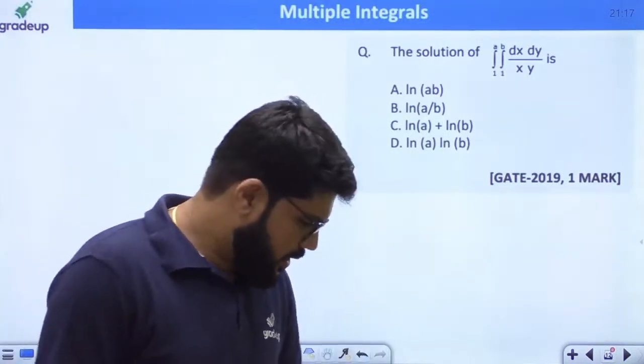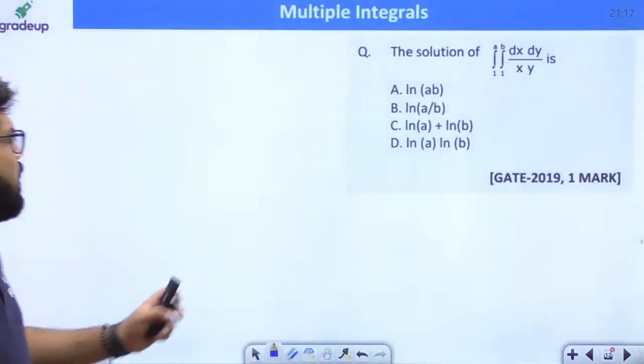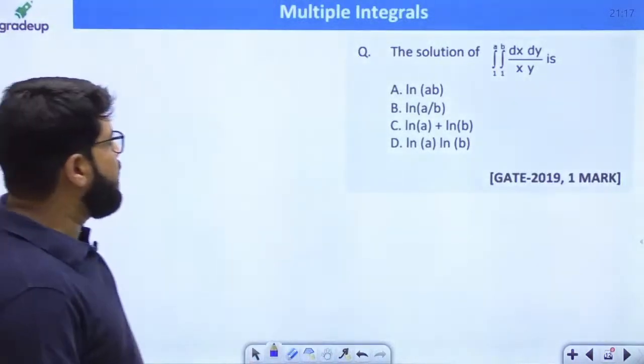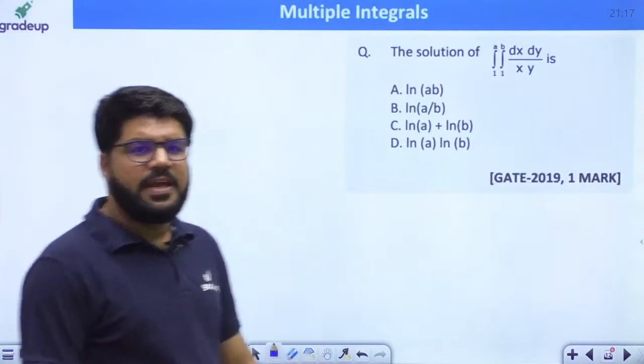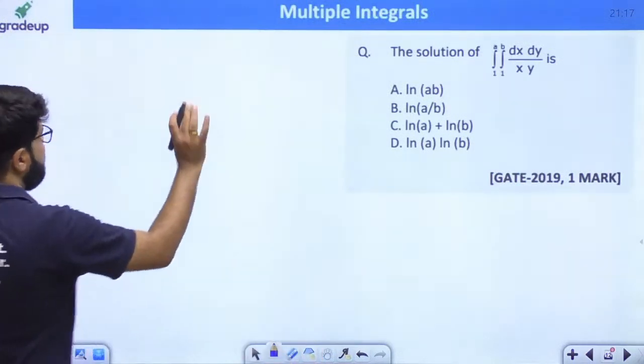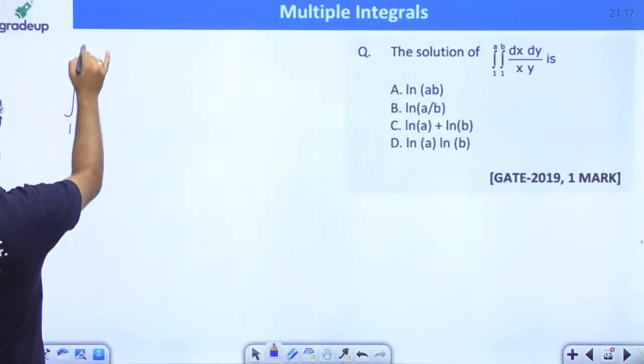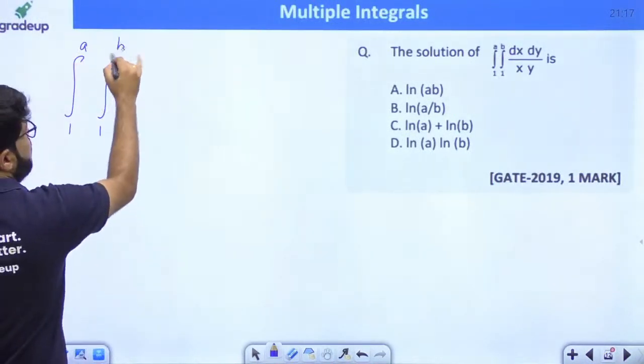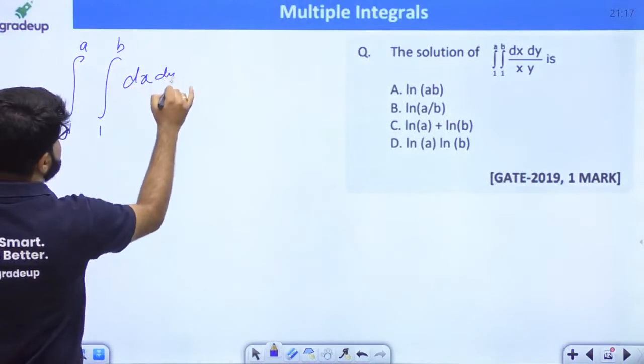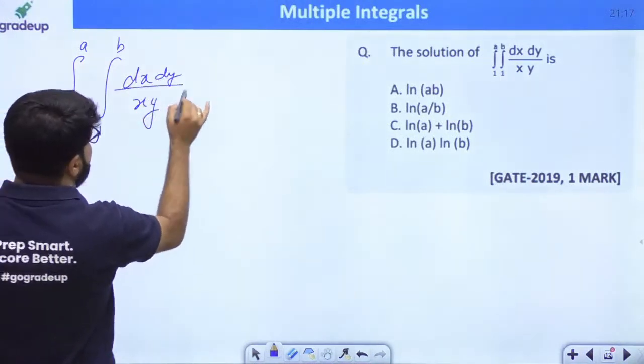Yes, come on guys. So solution of integral 1 to a integral 1 to b dx dy upon xy is what? Now look, here I will add up a simple method. First, if I try to take up integral 1 to a integral 1 to b dx dy divided by xy.